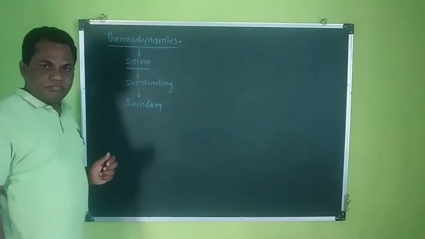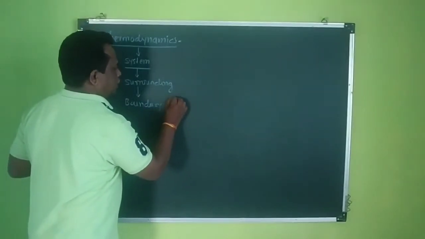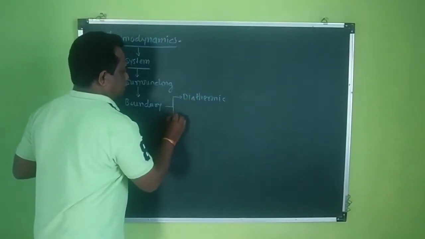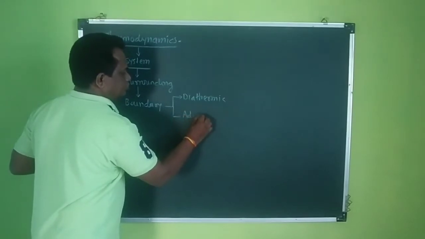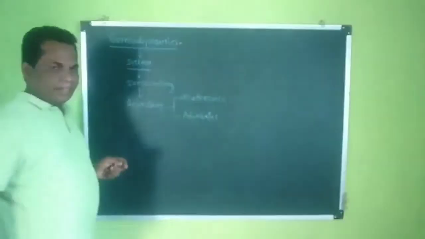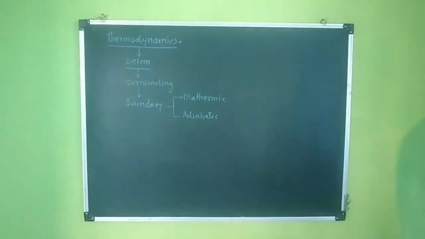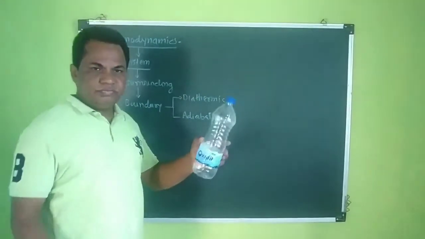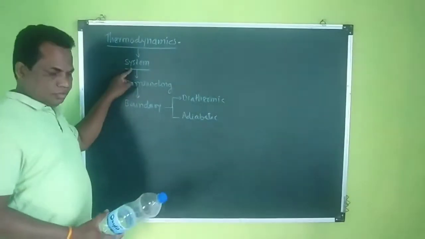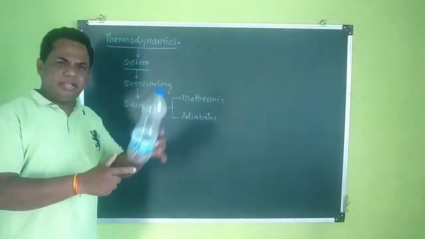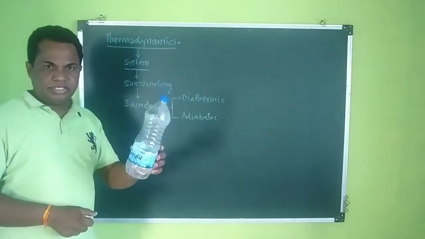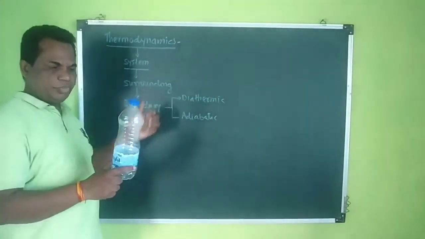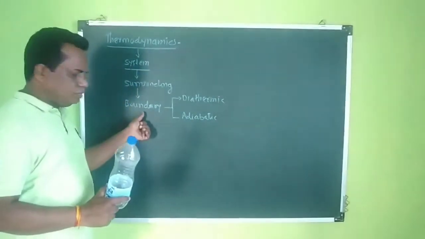For this boundary, there are two types we have already studied: one is diathermic and the second is known as adiabatic. We have taken two examples. One is a plastic bottle. This is considered as a system consisting of water and anything else. That means here it also contains air. Then the space around this is the surrounding, and this plastic acts as a boundary.